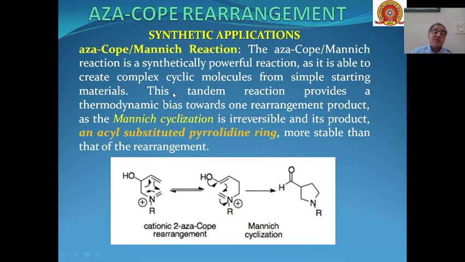Then applications of the aza-Cope Mannich reaction. This is a very important application because Mannich cyclization is very important for the synthesis of different types of organic compounds. So through the cationic 2-aza-Cope rearrangement, these types of systems can be converted into a pyrrolidine ring. So an acyl substituted pyrrolidine ring is formed, and this functional group can be transformed into a number of other functional groups after organic functional group transformations.